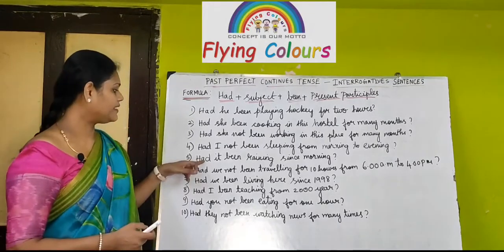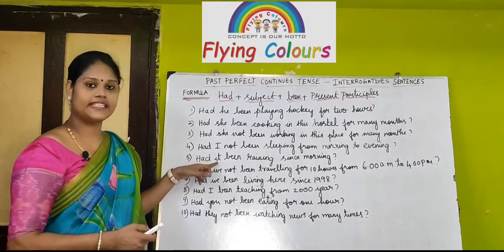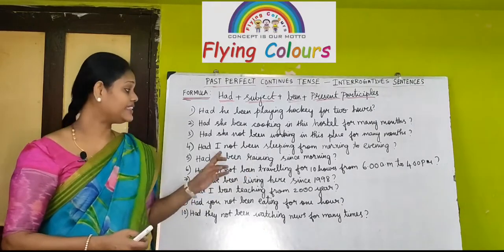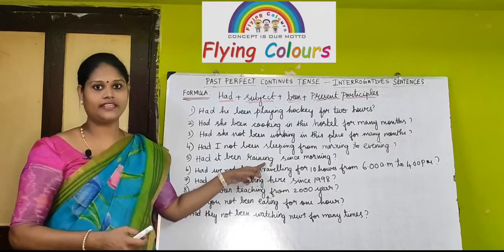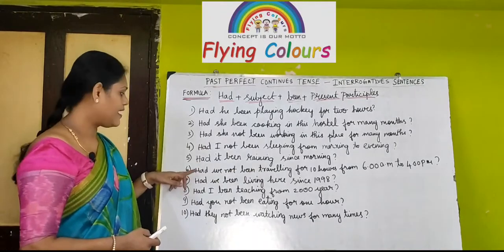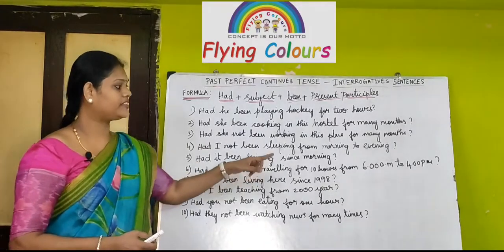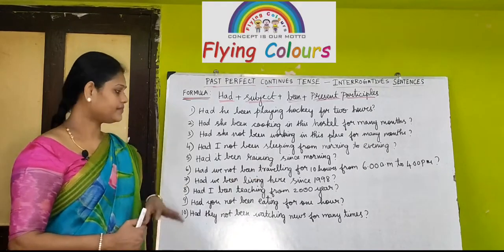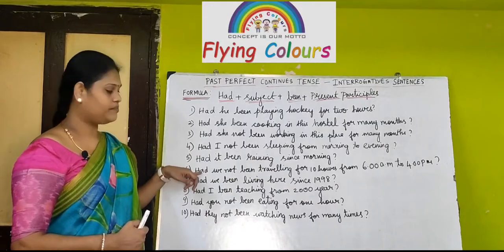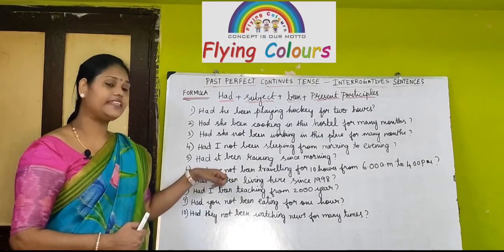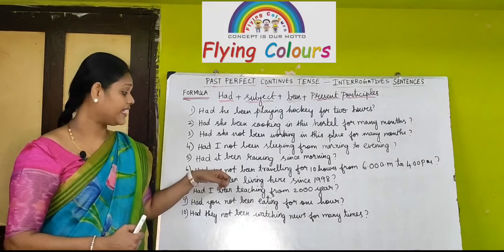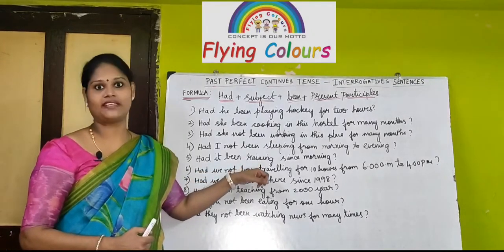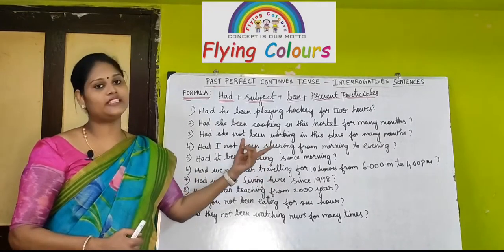Okay. So, had is the helping verb, it is the subject, been is the formula and raining is the present participles. And this sentence ends with question mark, right? Coming to the next sentence, had we not been travelling for 10 hours from 6 a.m. to 4 p.m.? Question mark. That means had plus we is the subject, and again in this interrogative sentence negative is also added. So, not plus been plus travelling is the present participles, and this sentence ends with a question mark.